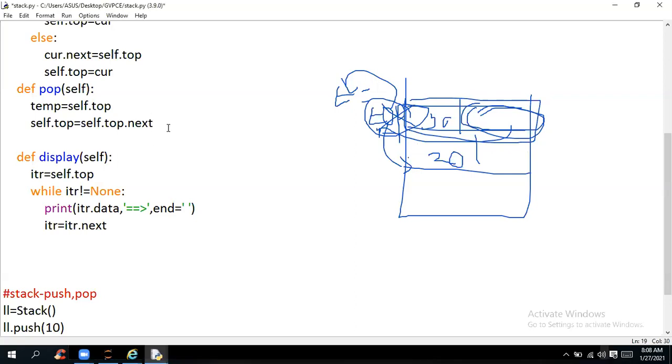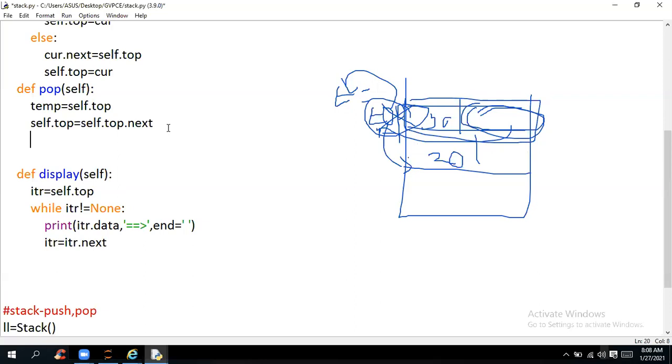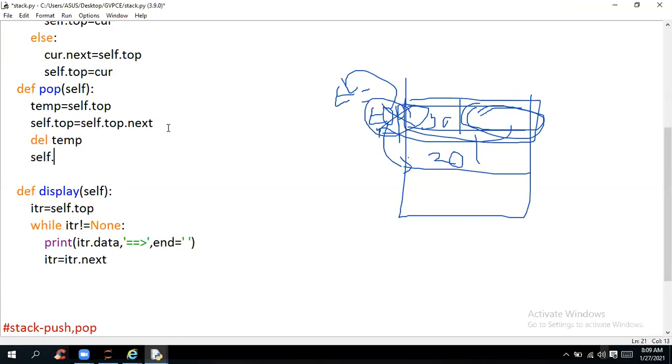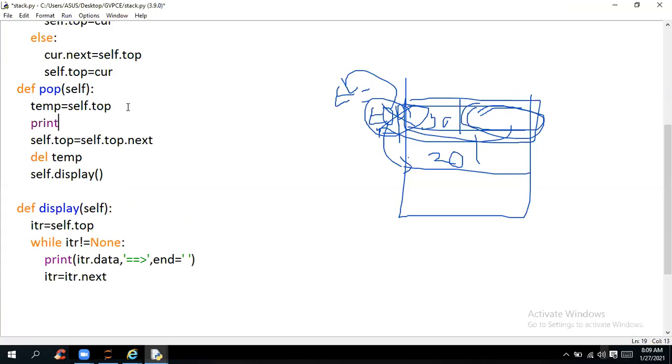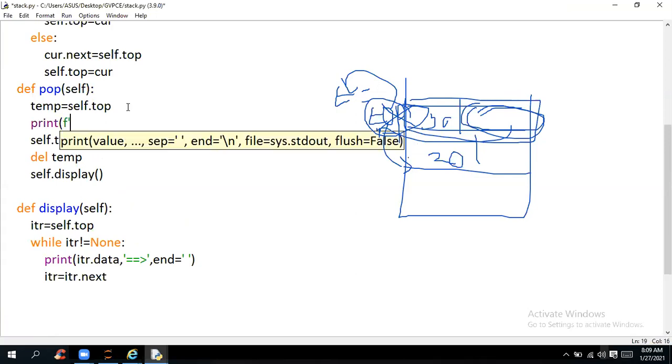So now this is done. After this, if you want to remove it, I can mention del of temp, del temp. So this is deleted. After this, let me call display here itself. For our notification, let me try to print which element is going to be deleted. Let me print by using an f-string. As I told you how the f-string works, you're supposed to put the parameter. You can mention temp's data is deleted. Just to give us intimation. This is not mandatory, guys. Just for your understanding, I'm putting it.